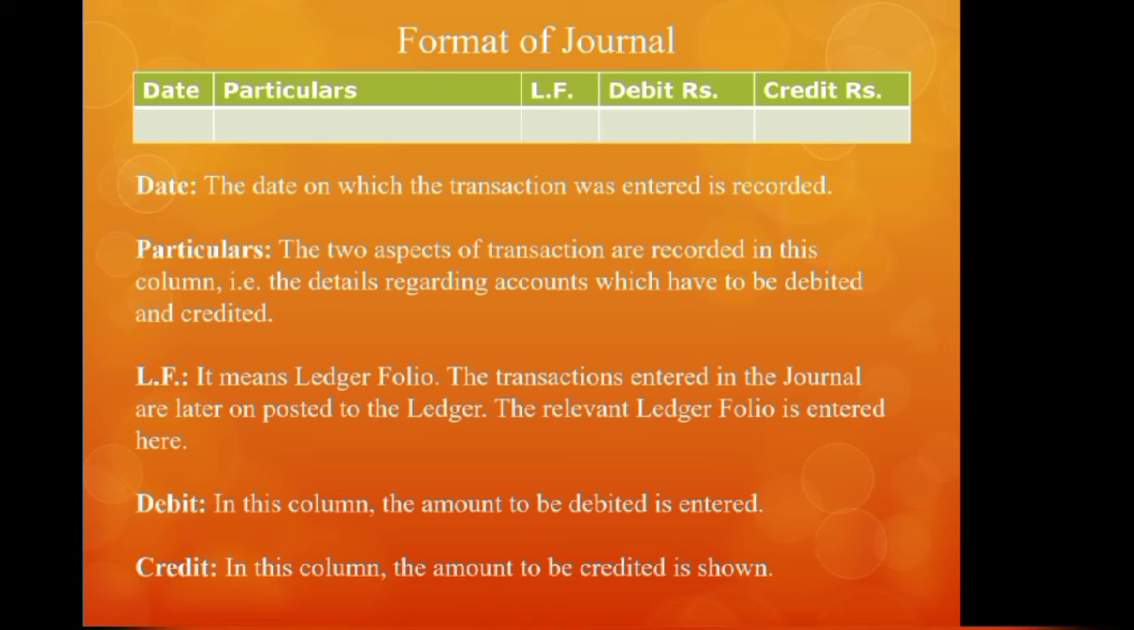Then LF means ledger folio. The transactions entered in the journal are later on classified and posted, or transferred, to another book of accounts which is called the ledger. Now in the ledger, the page number on which this particular transaction can be seen is called the ledger folio. Next column is debit. In this column, the amount to be debited is entered, and in the credit column, the amount to be credited is shown.